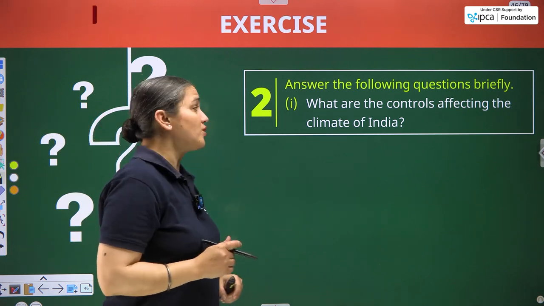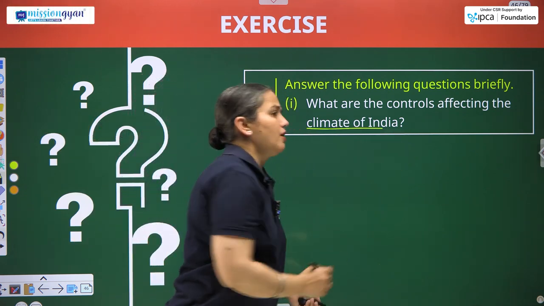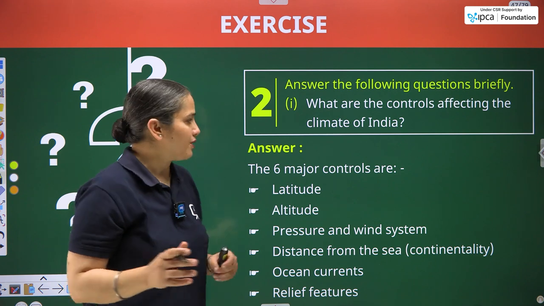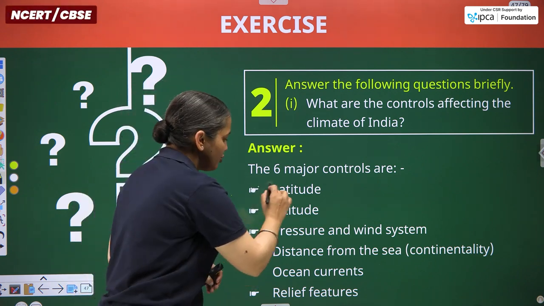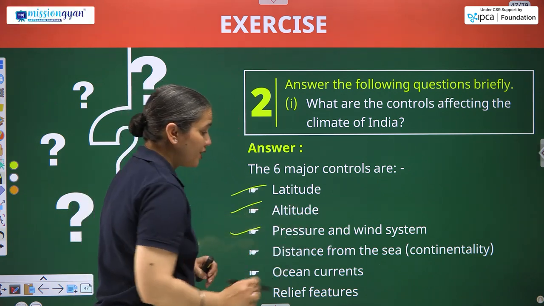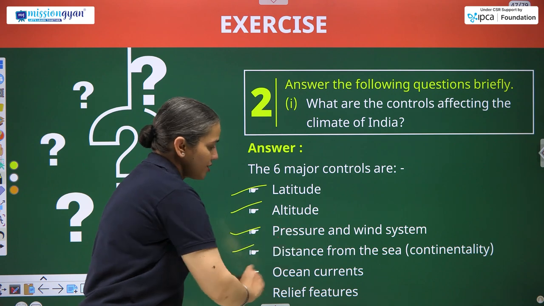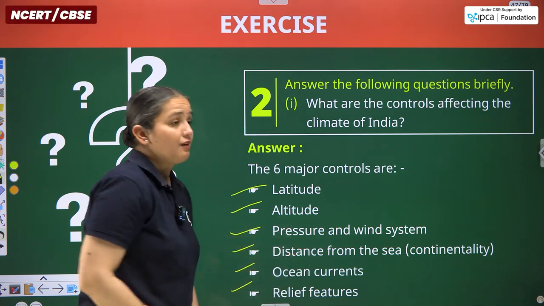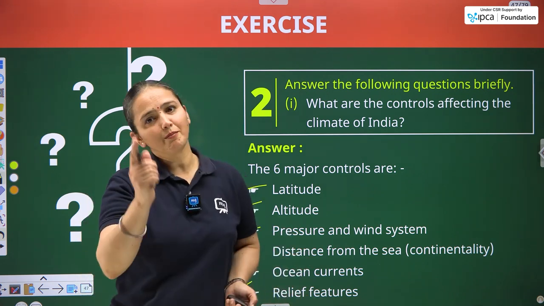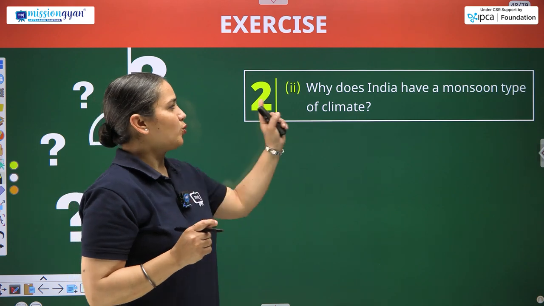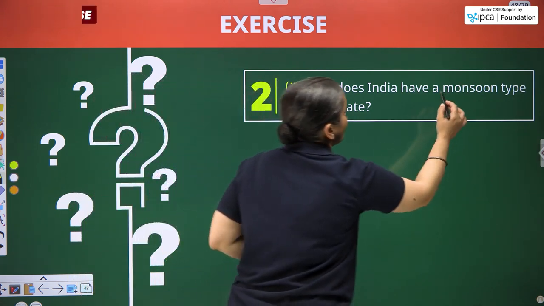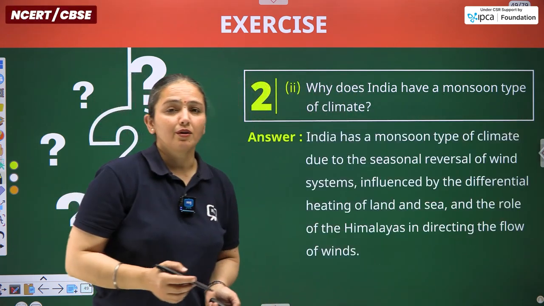What are the controls affecting the climate of India? So 6 prominent controlling features. They are latitude, altitude, pressure and wind system, distance from the sea, ocean currents and relief features, and within relief features, mountains.